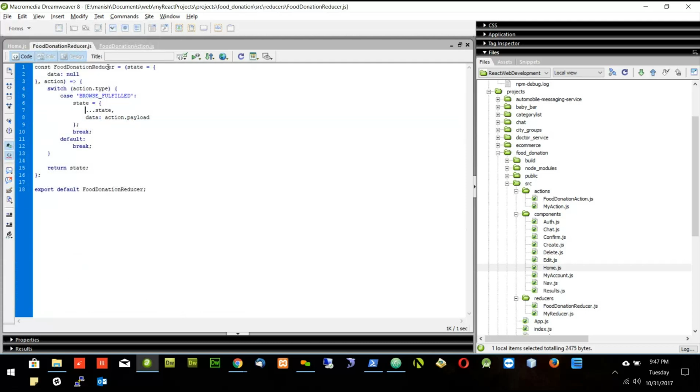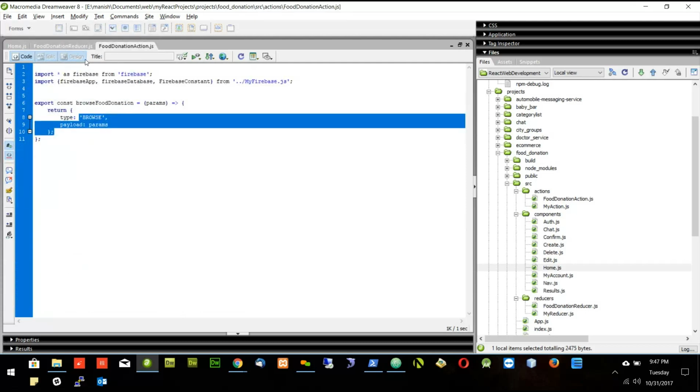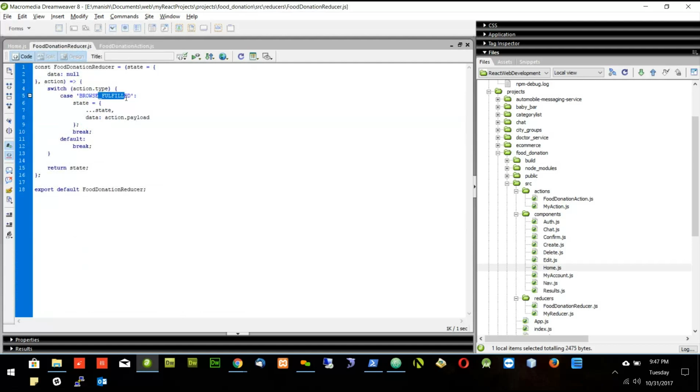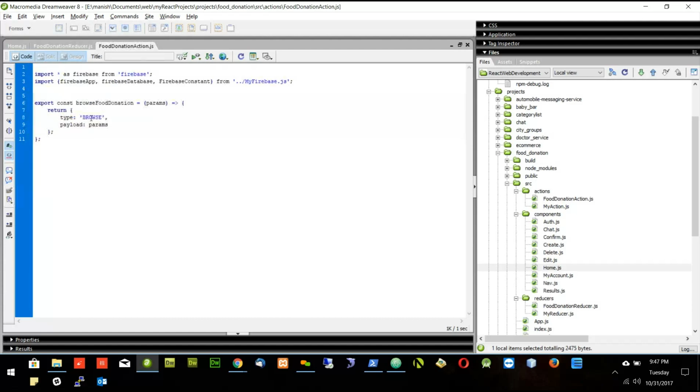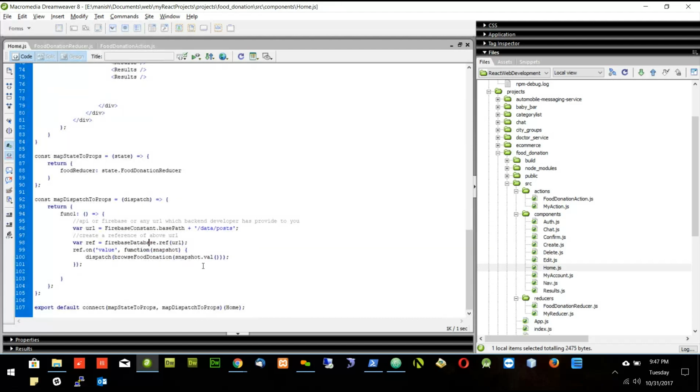And since we don't have promise here in the action, that means fulfill will not be there. It will be only browse. And when there is a browse, that means I can update the data with the action.payload. Action.payload is nothing but this params. Params is nothing but the data which is coming from the Firebase.